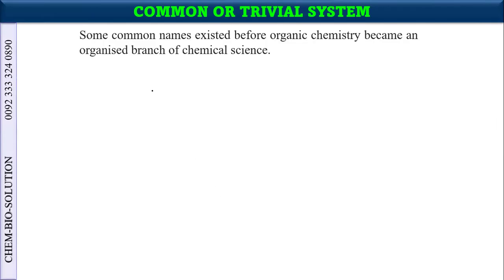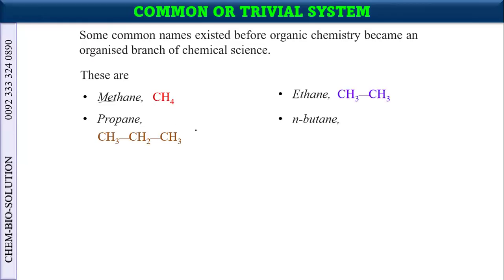But some common names existed before organic chemistry became an organized branch of chemical science. So these names are still prevailing in the modern system as well. For example, methane, the word meth is obtained from marsh because methane was obtained from marshy places. And ethane, propane, and butane. These were trivial names, and we still include these names in our systematic nomenclature, I.U.P.A.C nomenclature.